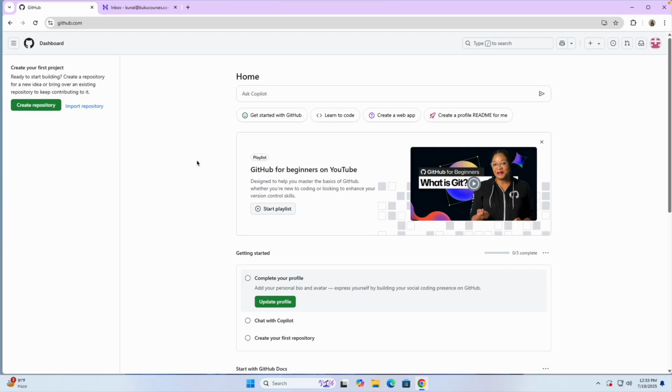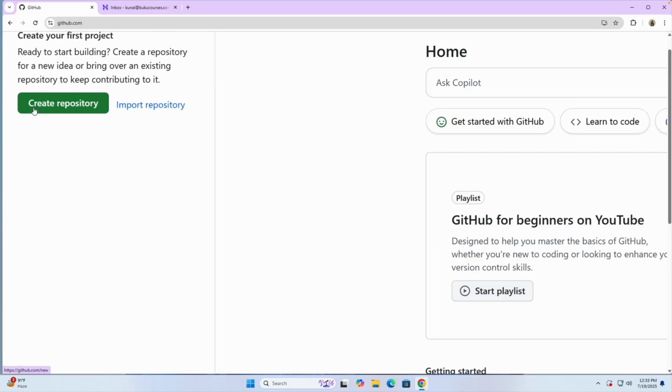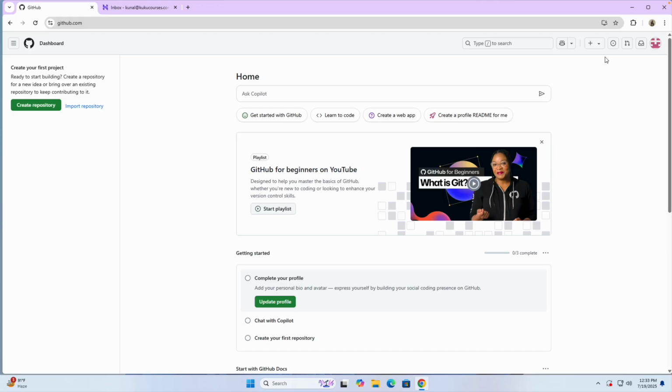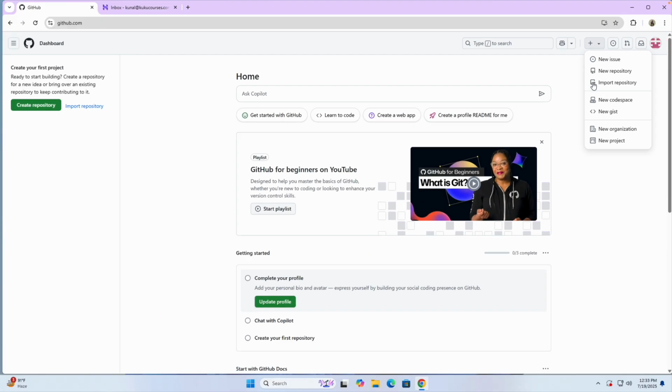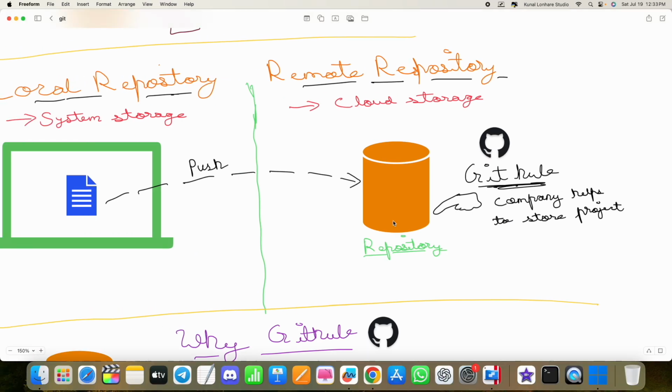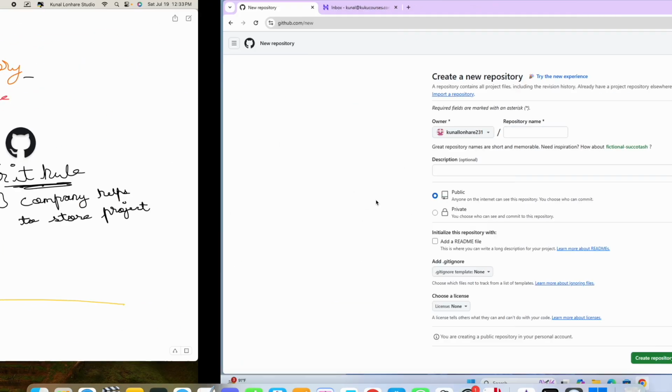Okay, let's see how we can create a repository. Always click on the GitHub homepage, and you will see this create repository button over here, or sometimes you can also find it over here as well. You can drag it down, and here you will see the option to create a new repository. You all know a repository is like a storage where you can put your project and files.